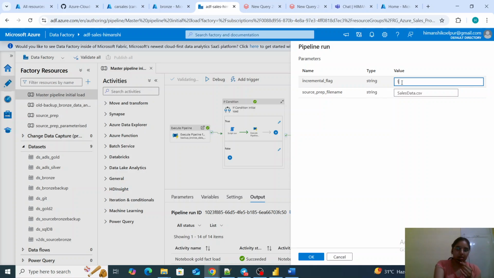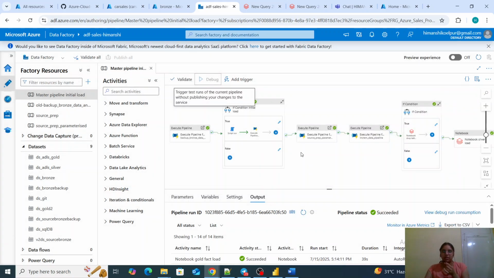For incremental, the flag will be 1, and the file name is incremental sales update dot csv. So incremental flag 1, incremental sales update dot csv. Let me run this. This is for our incremental load.